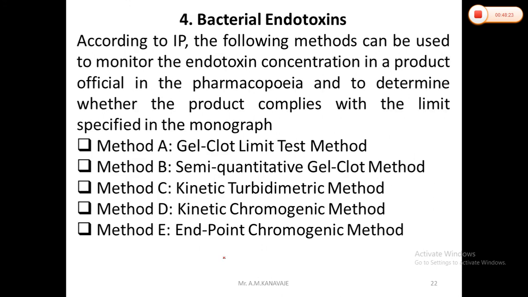Now the important test is here, the last test, the bacterial endotoxin test. Endotoxins, as we know, are toxins which cannot diffuse through the bacterial cell walls and are retained within the bacteria. They are released only when the cells die and start disintegrating. The BET, the bacterial endotoxin test, we have already discussed with the crab techniques, right?